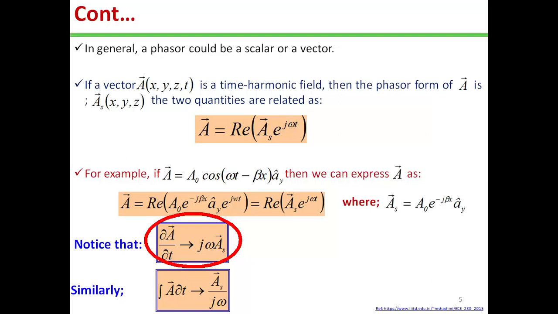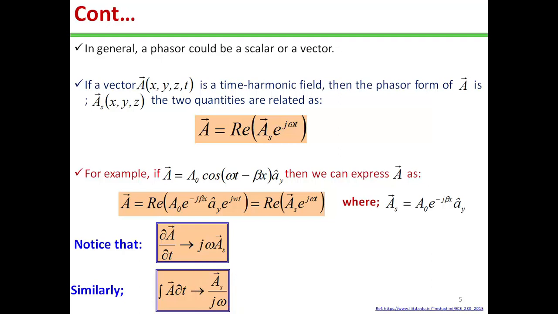Therefore we will have del A by del t equal to j omega As, and similarly integral of A dt is equal to vector As divided by j omega. That means if a differential form is there, we will multiply j omega with the vector quantity, and if an integral is there, we will divide the vector by the j omega quantity.